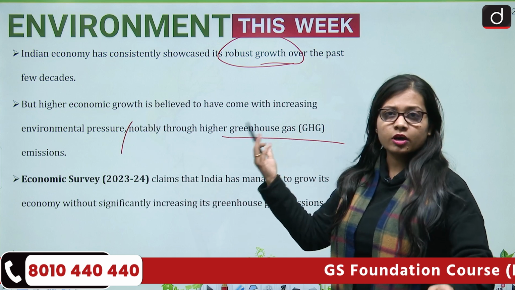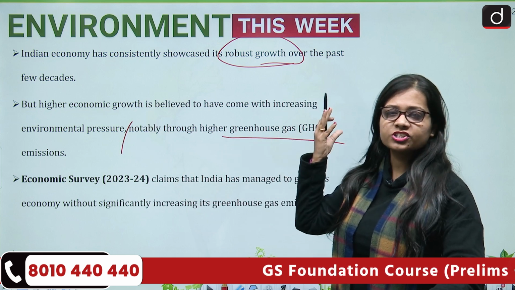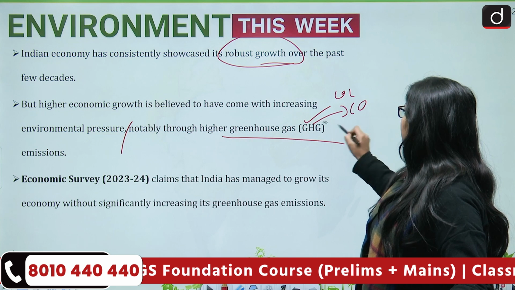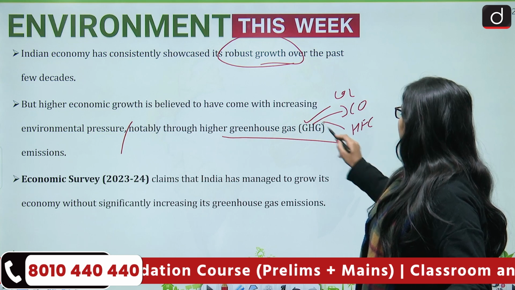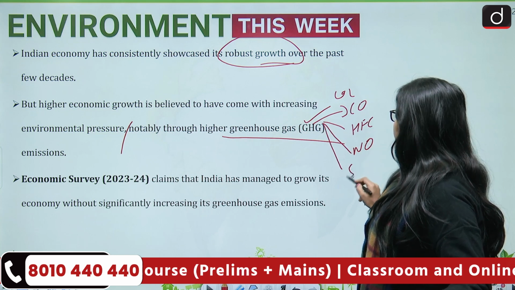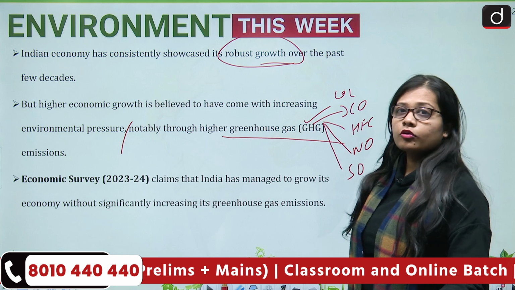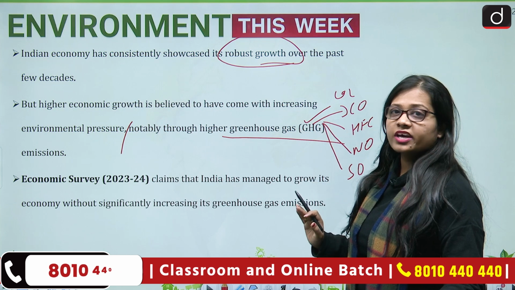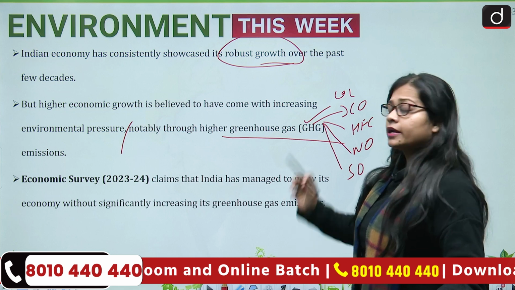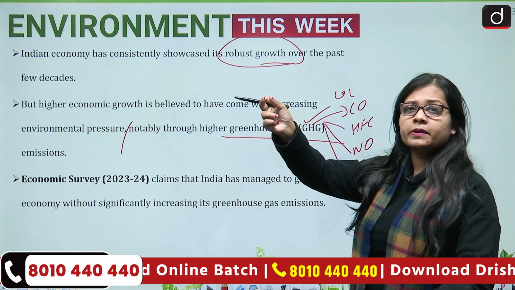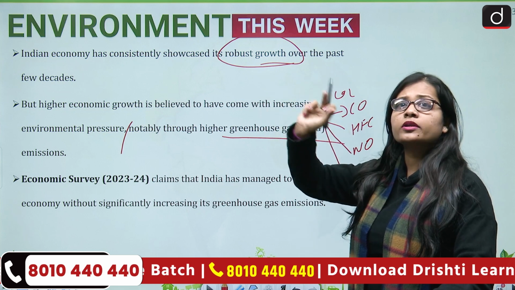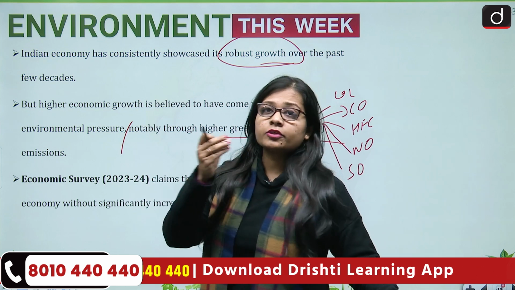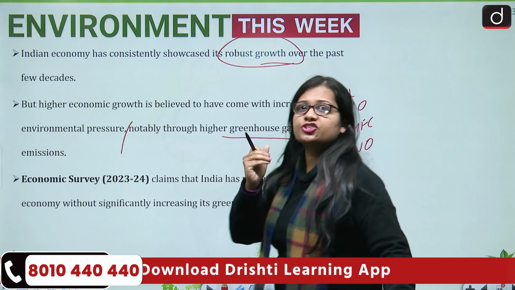So greenhouse gas emissions, we just talked about what GHGs are. They can be carbon dioxide, carbon monoxide, hydrofluorocarbons, nitrous oxide, sulfur hexafluoride also. So these can be a few examples of greenhouse gases. Then if higher economic growth is taking place in our country, then more carbon emissions are also taking place because of the process of industrialization.